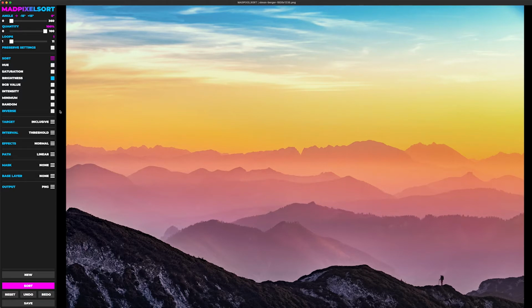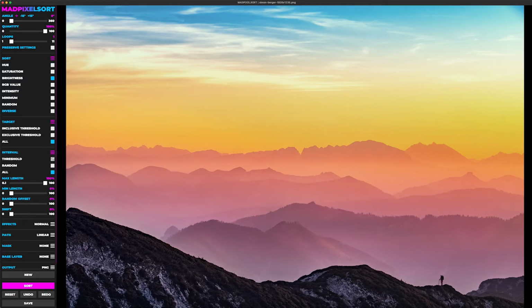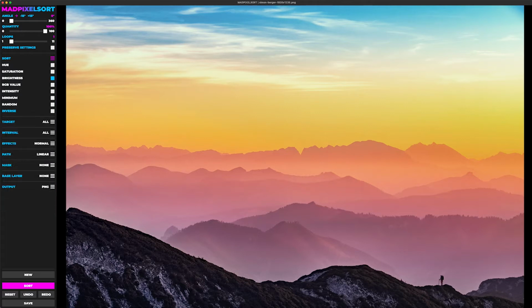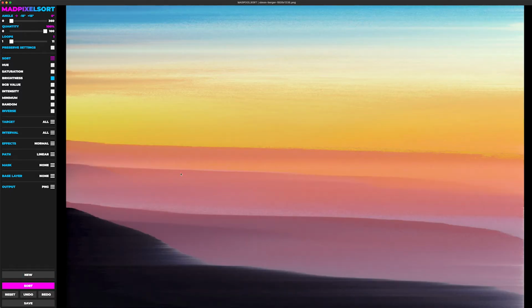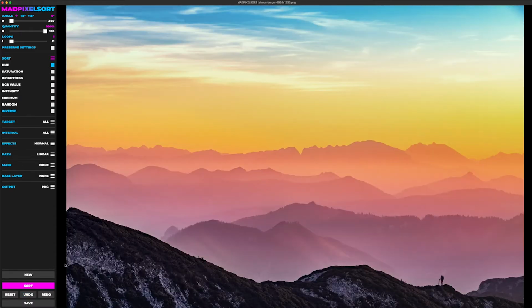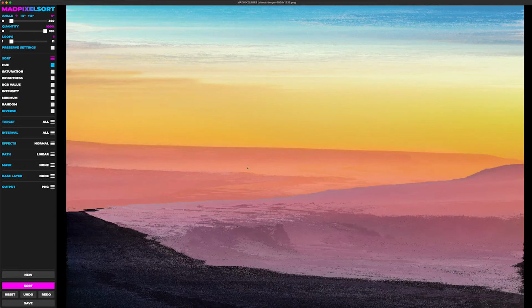So if you were to sort by, I'm going to change the target to all for now, just so you can see the pure effect. Basically, it's going to sort the entire image. It's not going to generate intervals based on these values. If you sort everything by brightness, it's fairly straightforward. You can see these pixels on this side of the image are darker than the pixels on this side of the image. Now, by hue, you're going to get a much different effect.